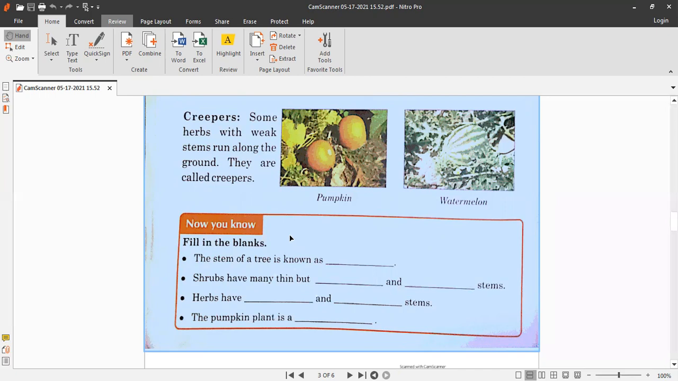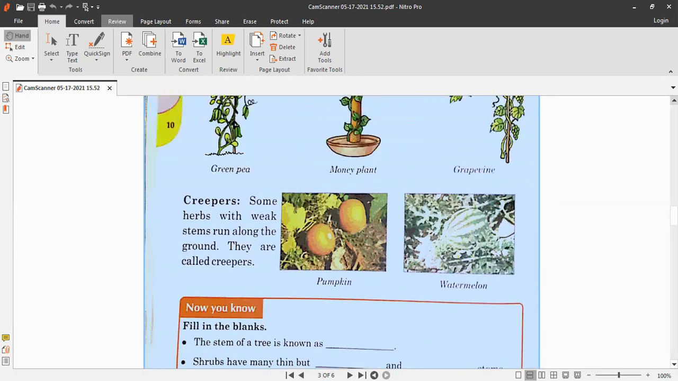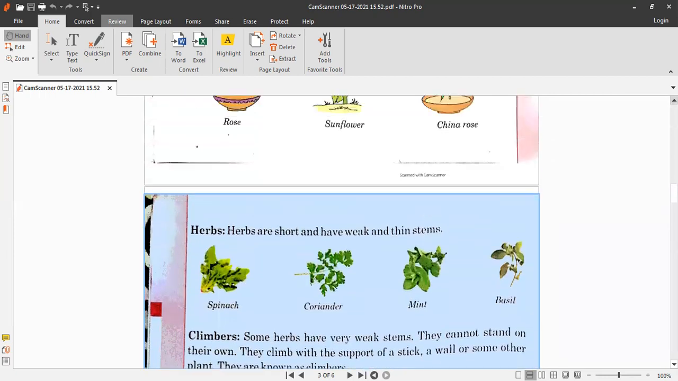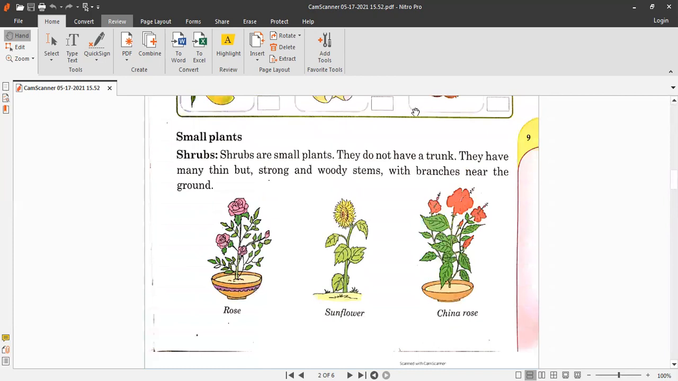Number 1 shrubs, number 2 herbs, number 3 climbers, and number 4 creepers. Number 1 is shrubs. They are small plants. They can stand on their own, and they have thin but strong woody stems. They have thin stems, but they are very strong. They have woody stems with branches near the ground, so they can stand on their own.